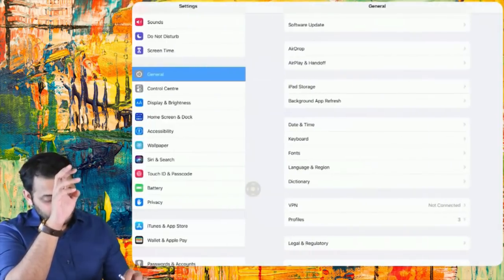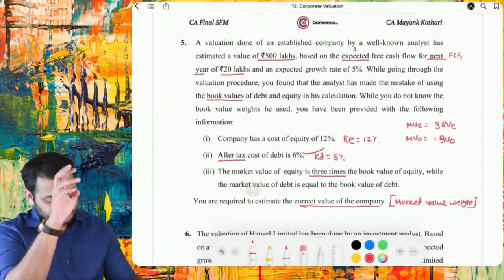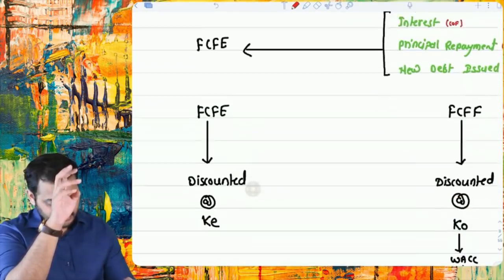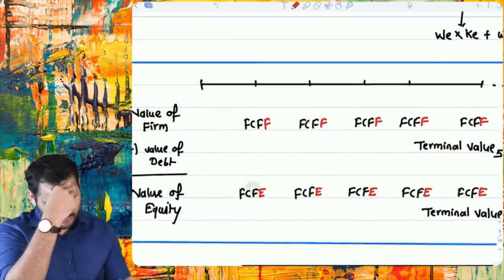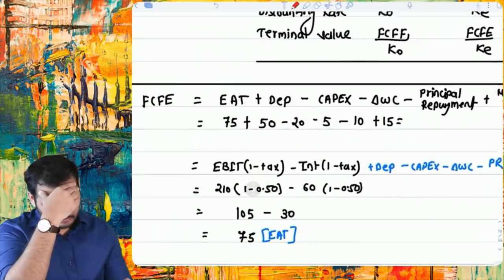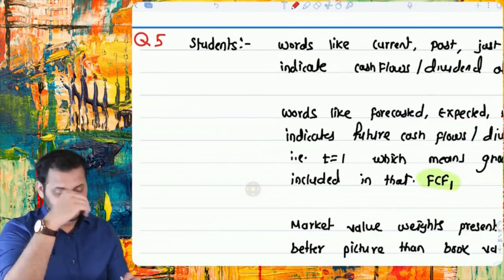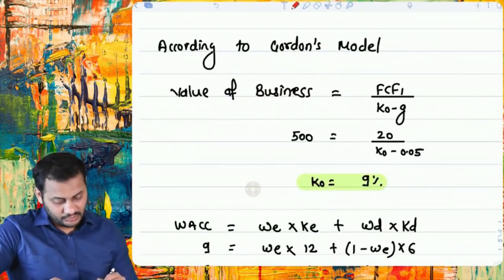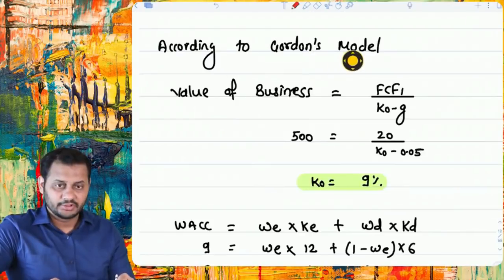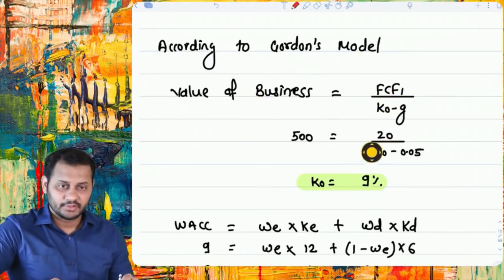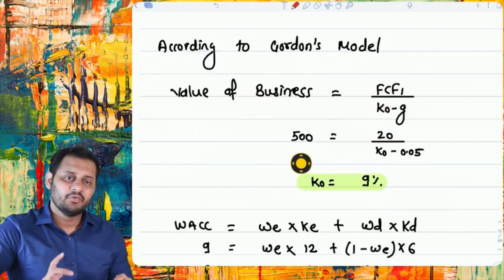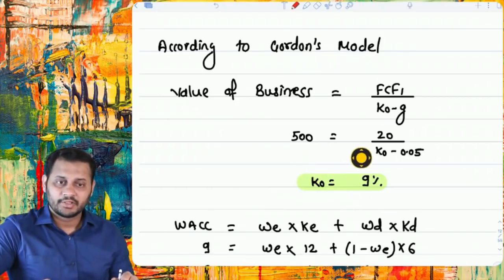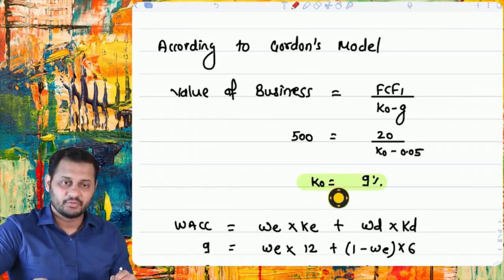Based on the data given, we took the wrong value first. This is question number 5. Here, the value of the business. According to Gordon's growth model, we took the wrong value first, which is 500 crore, and we found the cost of capital that we used. Ko was unknown. We found the cost of capital.